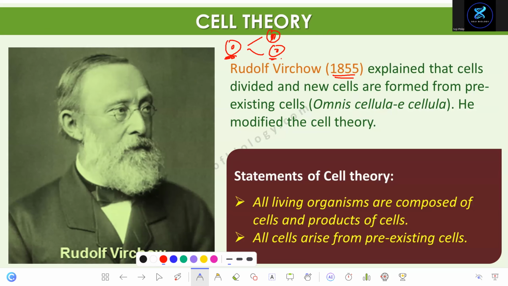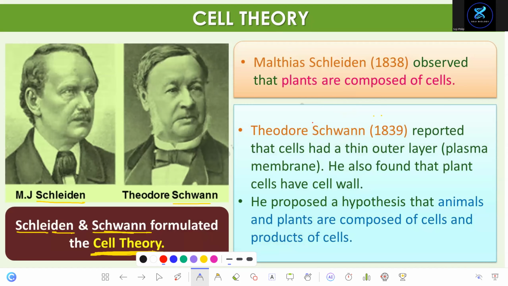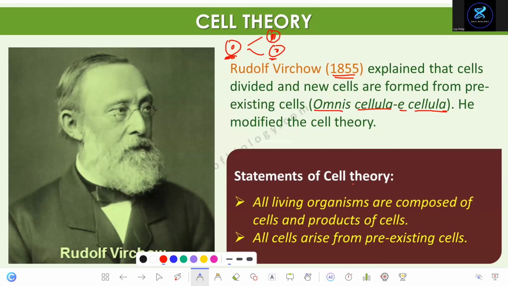So he called it omnis cellula e cellula. It's Latin. What does that mean? That means new cells are formed from the pre-existing cell. And with this idea, the cell theory was modified. What was the original cell theory? They said that all plants and animals are made up of cells. This is their cell theory. But after the discovery of Rudolf Virchow, it was modified.